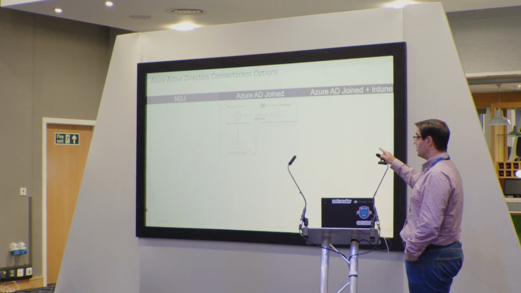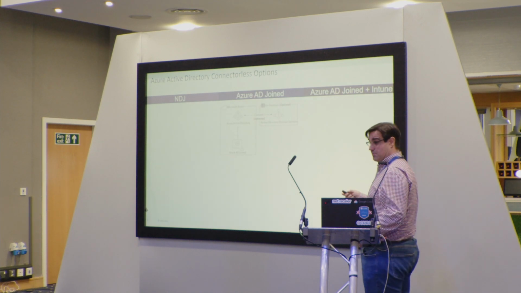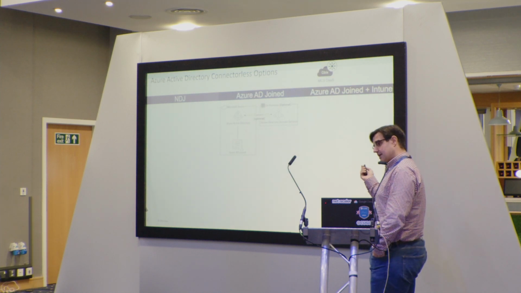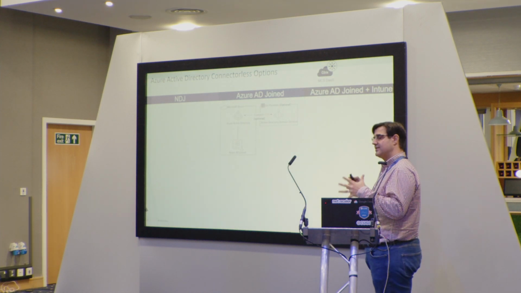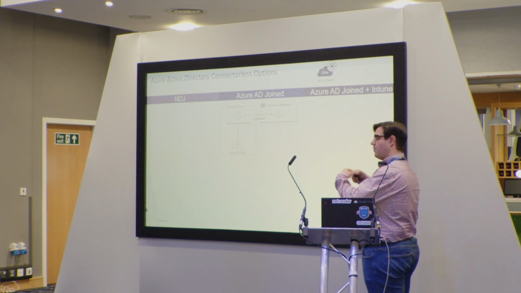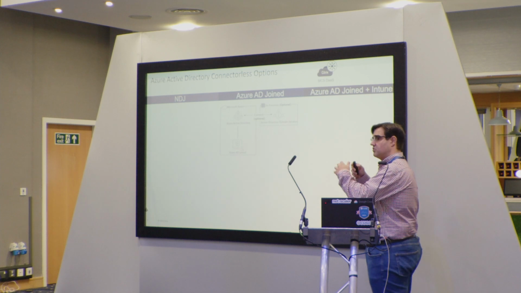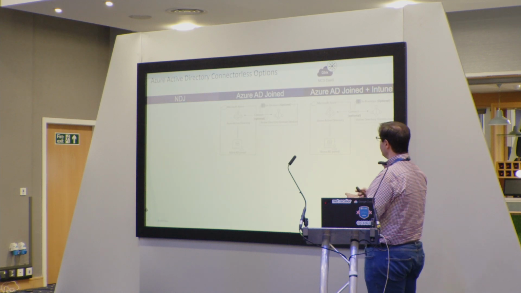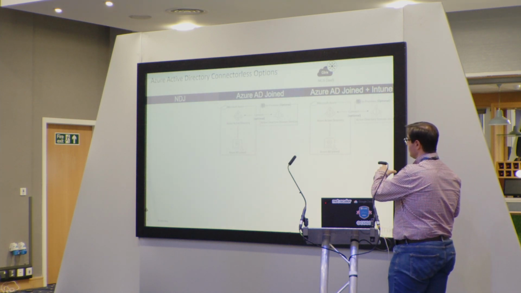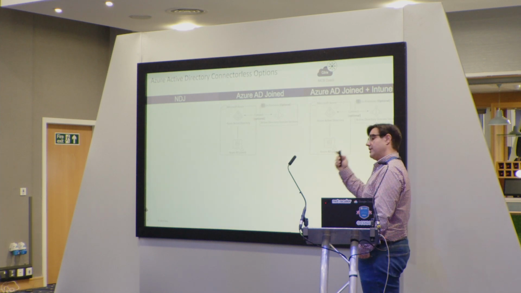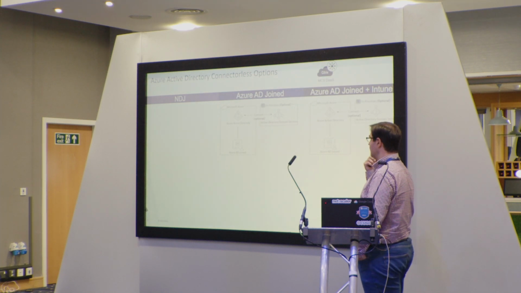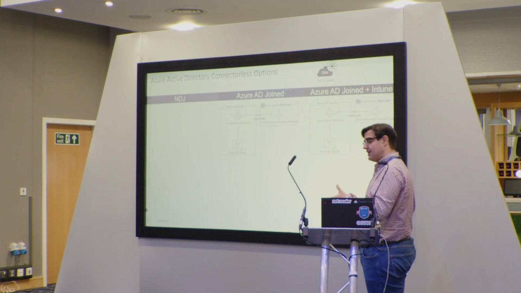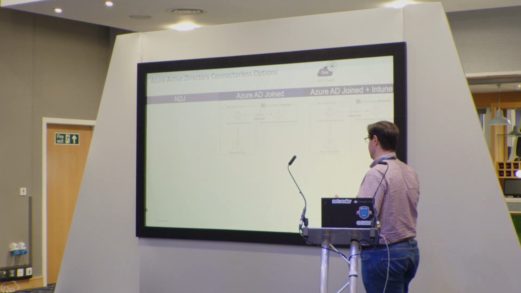So you have your Active Directory joined VDI, which is the normal one. Active Directory identity, you don't have management. We will need MCS to produce all the machines. The way this is deployed is you create your golden image, you deploy your applications, you can run your Citrix Optimizer to streamline the VDA, you can do all your operations there, and you can deploy your Azure AD Join or your Azure AD Join and Intune. Optionally, you can use on-premises Active Directory users. If you are using Azure AD Sync, you can import your users there. But if you are deploying native users in Azure Active Directory, it will work seamlessly.